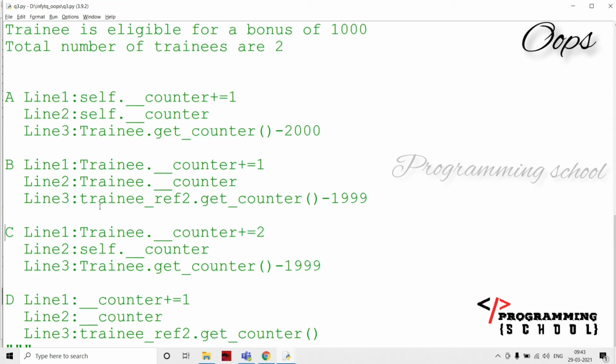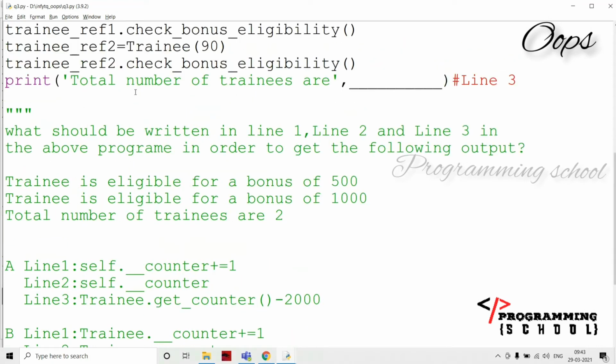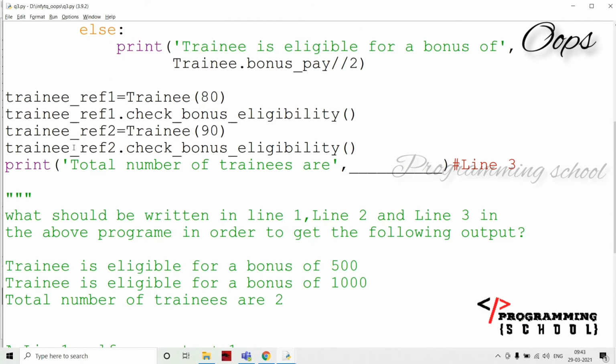And I'm going to check line 3 also. I'm going to call here the total number of trainees. Total number of trainees I have to call with an object to get 2 here. There are two objects, trainee ref 1 and trainee ref 2. If you call with reference 1, it is going to be only 1, but if I check with reference 2, then only it will be 2. That tells us there are 2 options here.